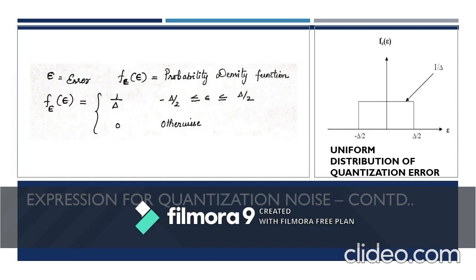When you consider epsilon as a uniformly distributed random variable, then we can express the probability density function of that error as f epsilon of epsilon, and this f epsilon of epsilon will have value 1 by del in the range minus del by 2 to del by 2 and 0 otherwise. That is shown in the figure here, which is the uniform distribution of the quantization error.